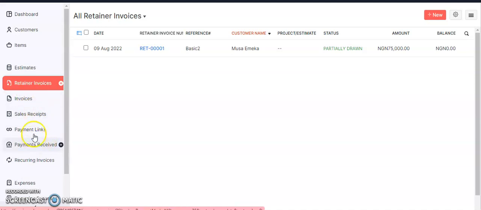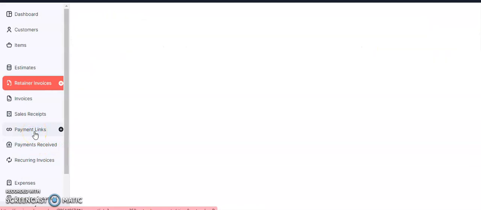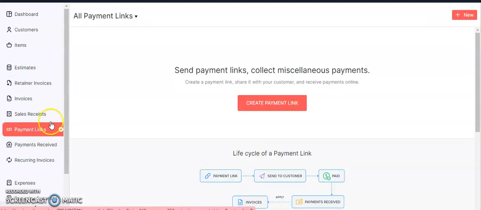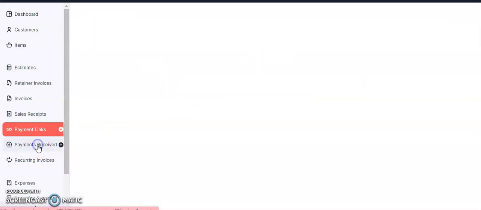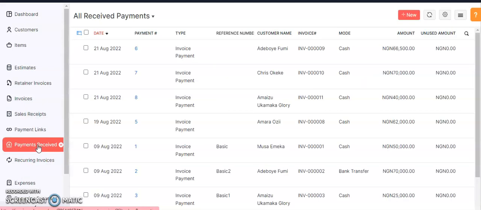Okay, here is where you do, if you have an online payment portal, like your PayPal and all that. It has more than 10 online portals that you can link to the software and collect your payment effortlessly. Here you receive payment after you've billed your students. Maybe those that made part payment now want to complete their payment. From here you bill and give them a receipt.